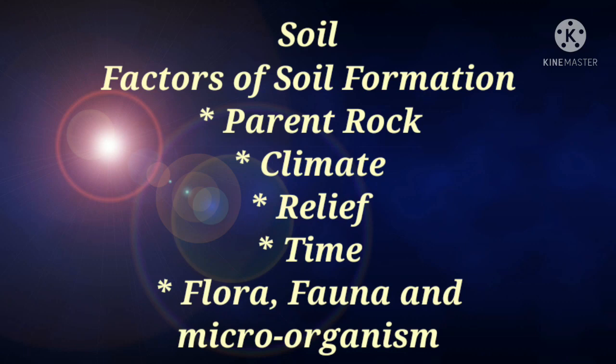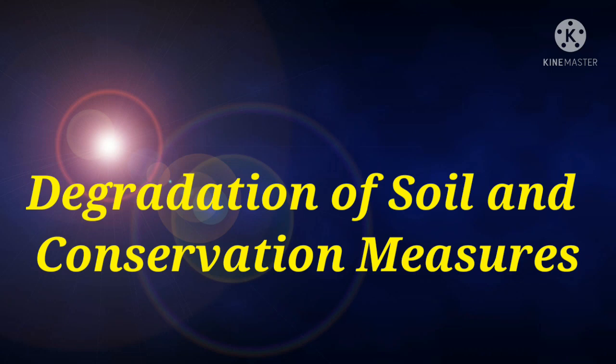Moving on to understand degradation of soil and conservation measures. Students, soil degradation is the loss of the physical, chemical and biological qualities of soil. See, soil degradation is defined as a change in the soil quality. It is the decline in soil condition. Simply we can say, it is the decline in soil condition.